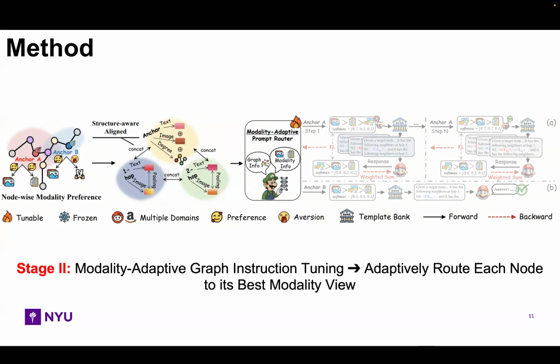For this, we design a modality-adaptive prompt router. The router takes the node's text embedding, image embedding, neighborhood context, and structural information as input. It outputs a probability distribution over the three modality views. In this way, Mario can model node-specific modality preference.